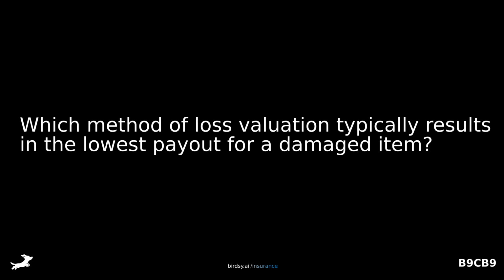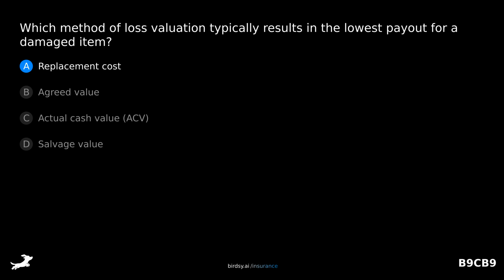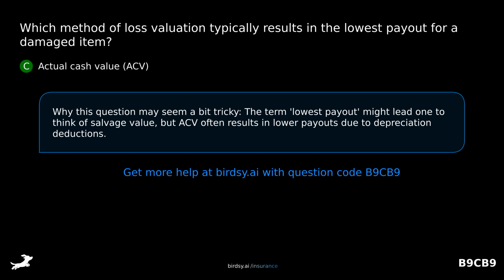Which method of loss valuation typically results in the lowest payout for a damaged item? Is it A, replacement cost, B, agreed value, C, actual cash value, or D, salvage value? The answer is C, actual cash value. Why this question may seem a bit tricky: the term lowest payout might lead one to think of salvage value, but ACV often results in lower payouts due to depreciation deductions.